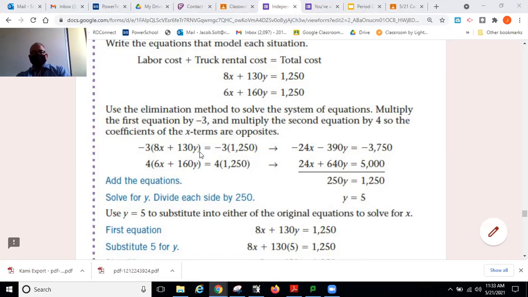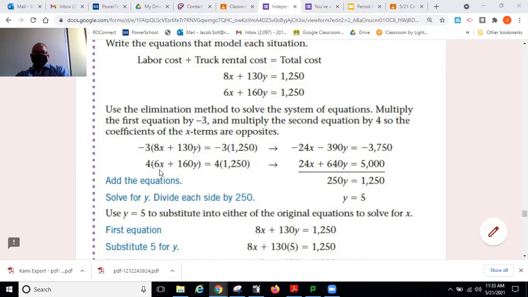If they multiply everything in this equation by negative 3, 8x becomes negative 24x. Negative 3 times 130y becomes 390y. And then we have to also do it on the other side of the equation. Negative 3 times 1,250 becomes negative 3,750. So they just multiplied the entire equation by negative 3 in order to get this negative 24x.